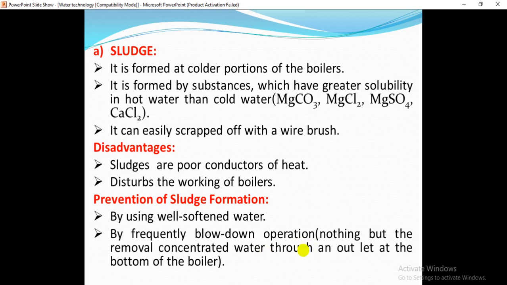Blow down operation is nothing but the removal of concentrated water through an outlet at the bottom of the boiler while passing fresh water. This is known as a blow down operation, and by using it we can minimize or prevent sludge formation.